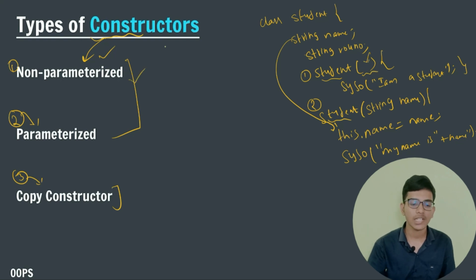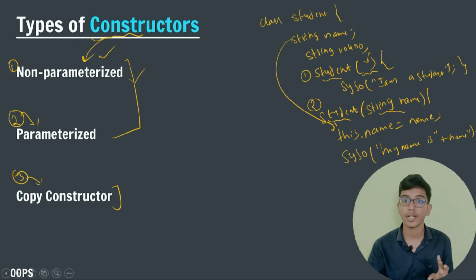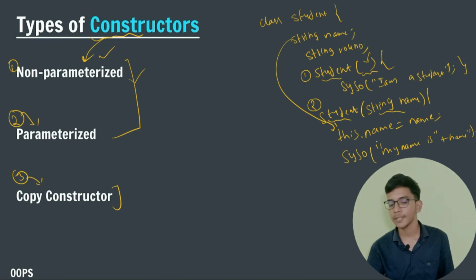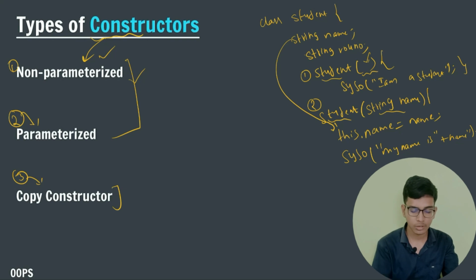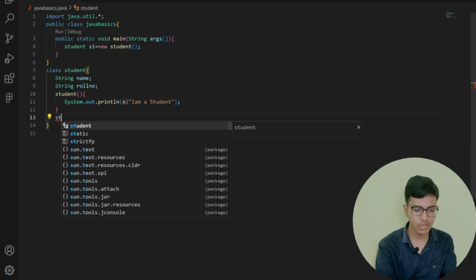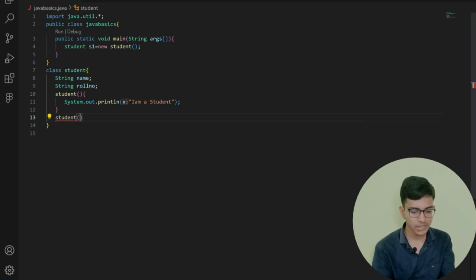This is known as a non-parameterized constructor, and in the second one we have given the input, that is our parameter. So this is known as a with-parameter constructor. Here let me write the code for these two kinds of constructors. So we have created the first type of constructor and the second kind of constructor.